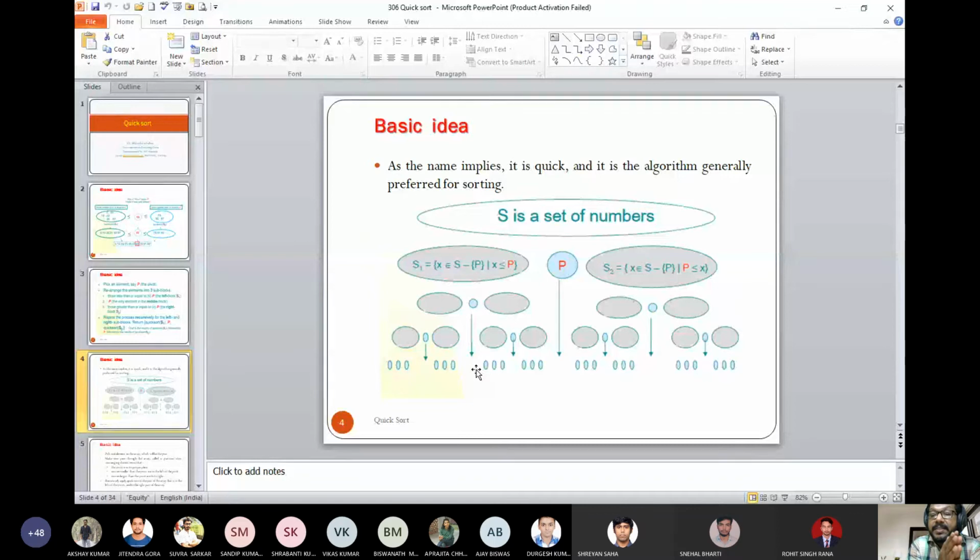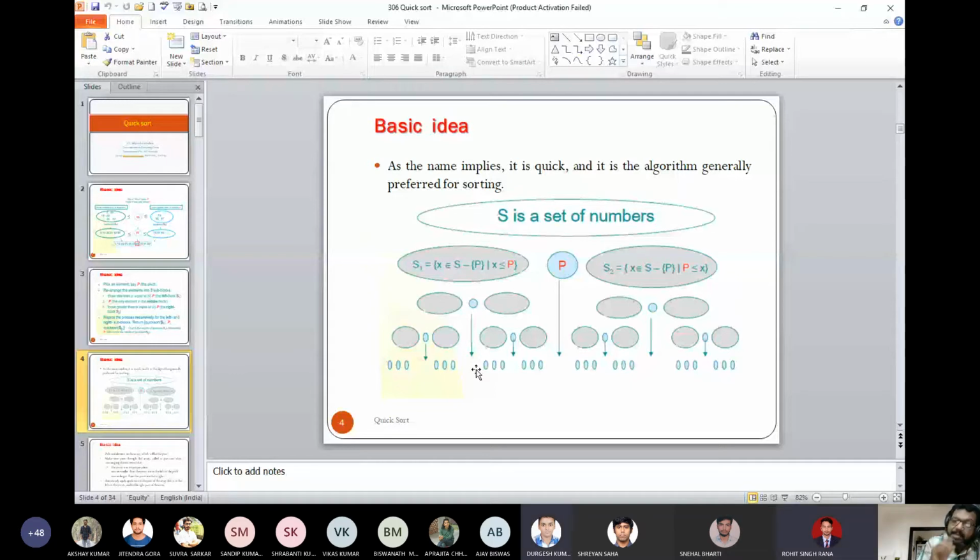Now whenever I am selecting the pivot, it divides into two sets, S1 and S2. That part you agree with. But now let us talk about the cardinality of S1. What will be the number of elements in S1 and in S2? If you select the smallest or the largest element, then either S1 or S2 is 0. Let us assume that after selecting the pivot, the cardinality of S1 becomes 0. Agreed? Then what will be S2?